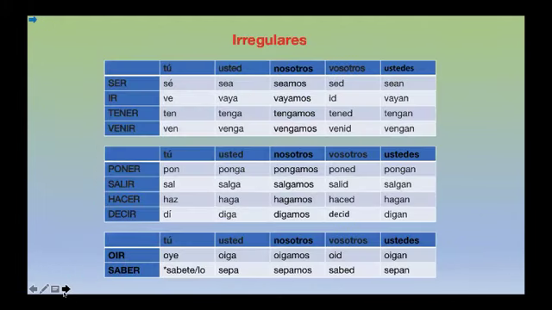This is useful, but we still need to know a bit more about the imperative, which is the important fact that there are some irregular verbs. These are, in essence, some of the most important, more relevant verbs that present irregularities, that don't follow exactly the rules that we have seen applying to the other verbs. You will still see characteristics that have a link with what we have seen before, like having a D characteristic that is affecting the second person plural still there. And also you have the typical ending for the first person plural and the ending for the third person plural. So there are a few features that still remain.